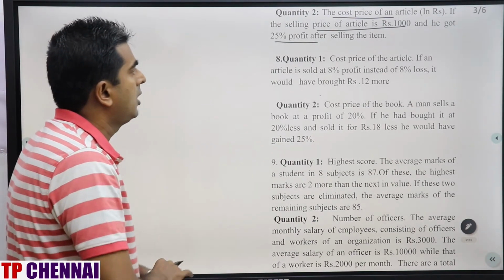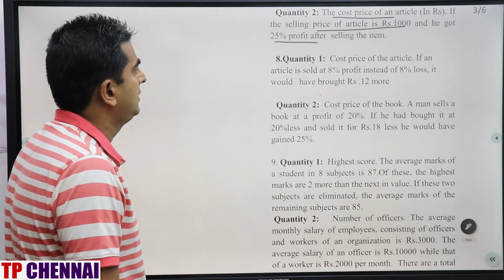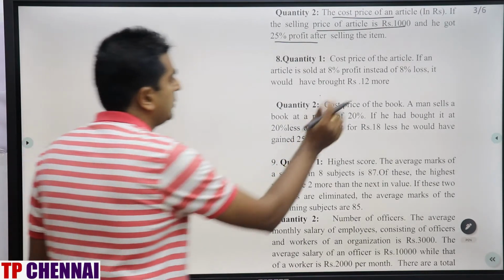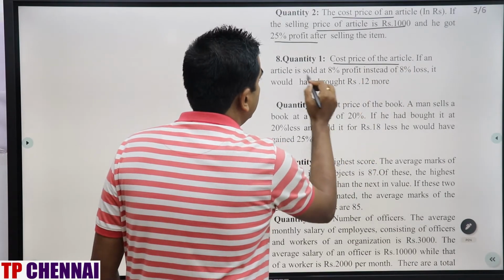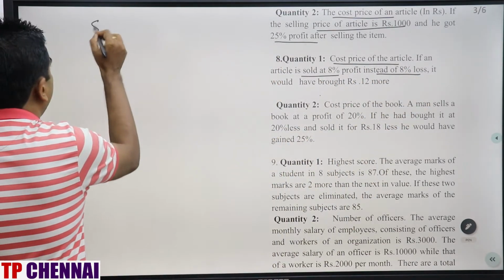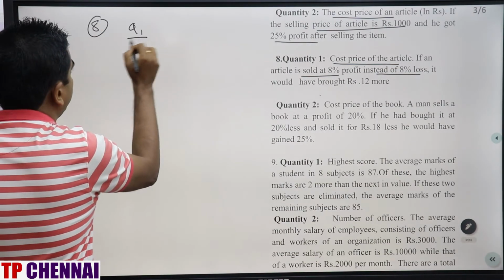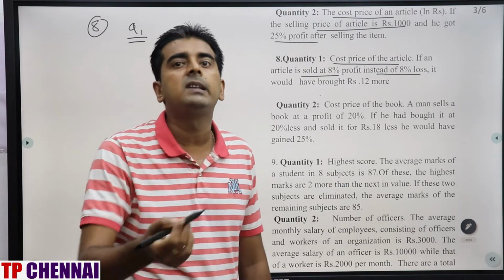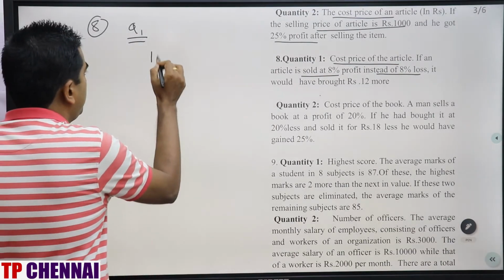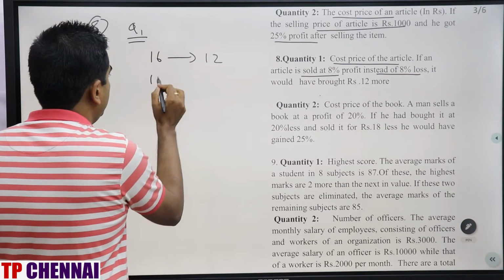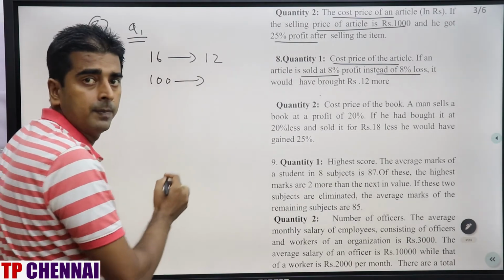Now we will see question number 8. Quantity 1, cost price of the article. If an article is sold at 8% profit instead of 8% loss, it would have brought rupees 12 more. Right? CP they are asking. Sold at 8% profit instead of 8% loss. Overall change will be 16%, right? So 16 part, how much have they given you? It would have been rupees 12 more.